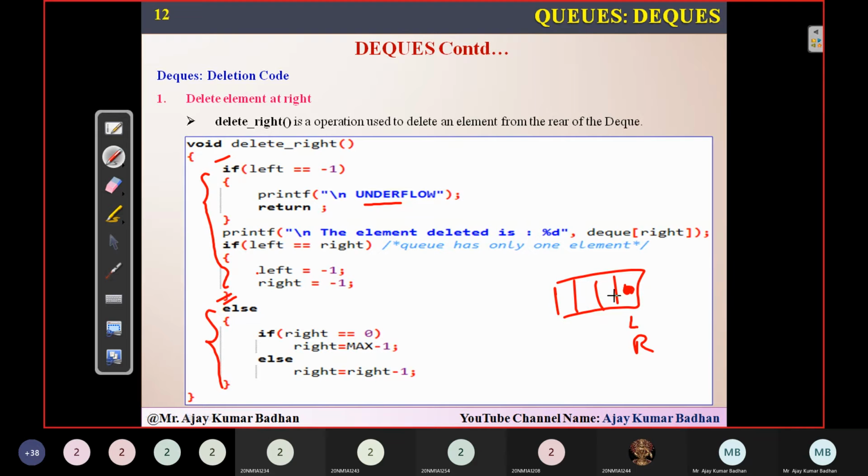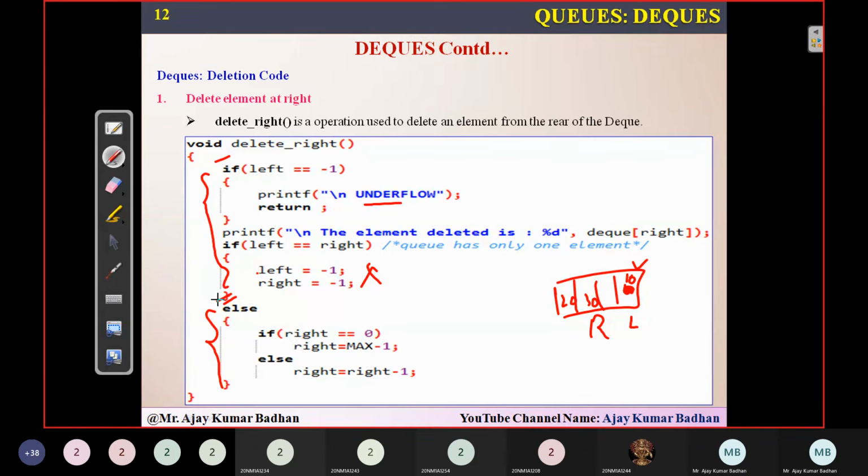In case there are elements present in the previous positions, something like 20, 30, and here you are having 10, which you want to remove, then definitely right will not be pointing to this location, right will be pointing here. So that is behind left, since it is a circular queue. So definitely this condition will fail. This is the one you people have to keep in mind.